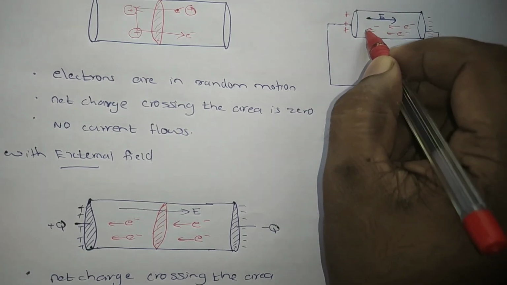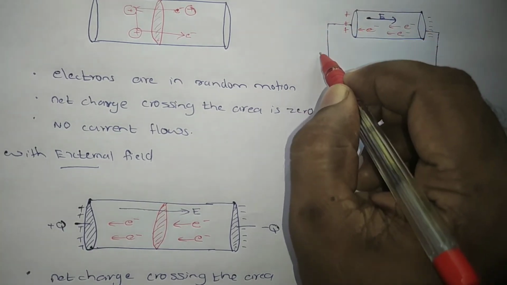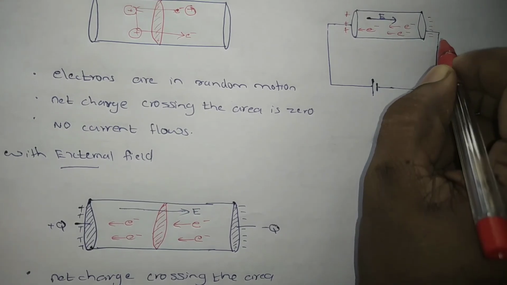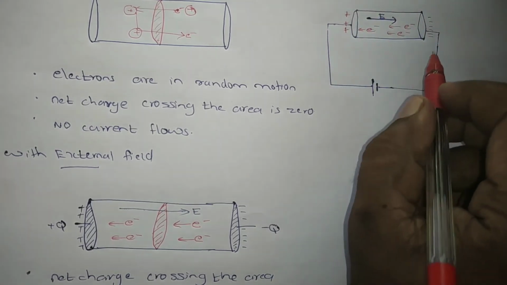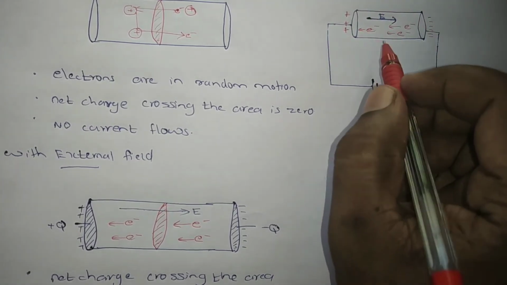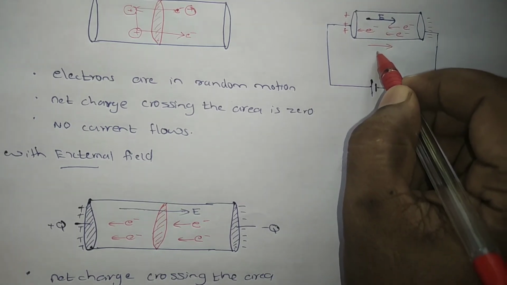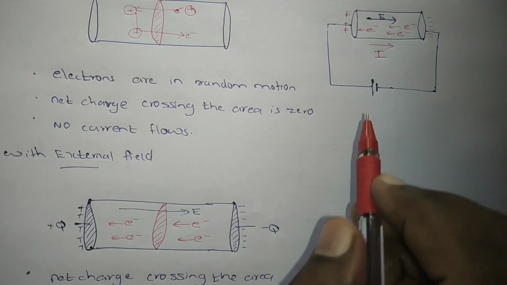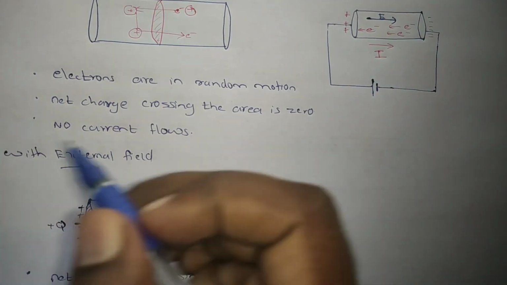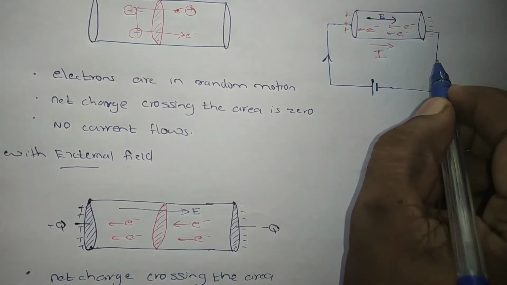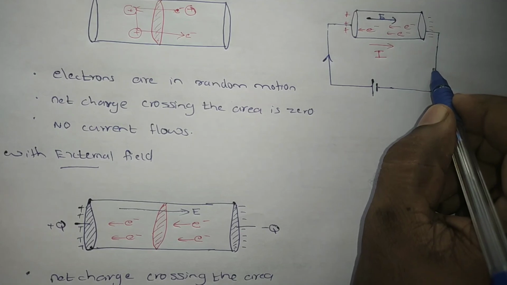Again, these electrons will pass through like this. They will come from this end; it will supply electrons. So there will be a continuous current flow that we will get. So the current direction is always opposite to the negative charge motion. This is the current direction. Clear? This is the thing about electric current in a conductor.